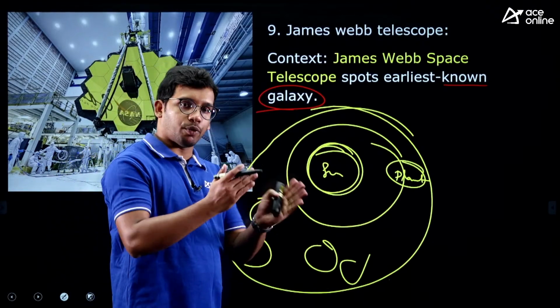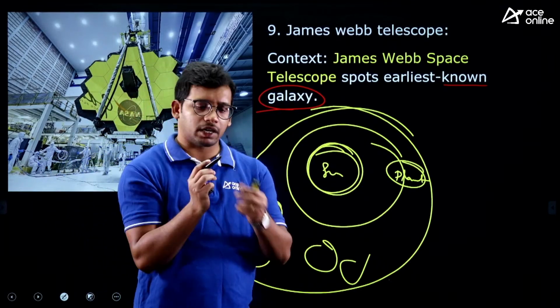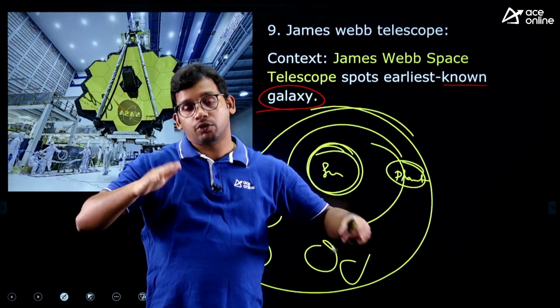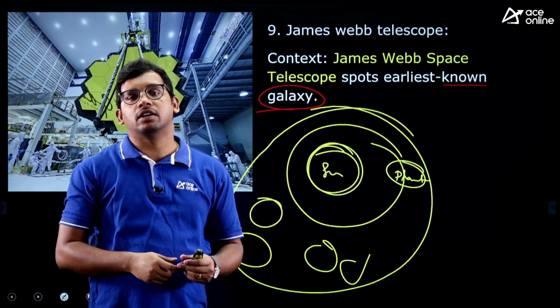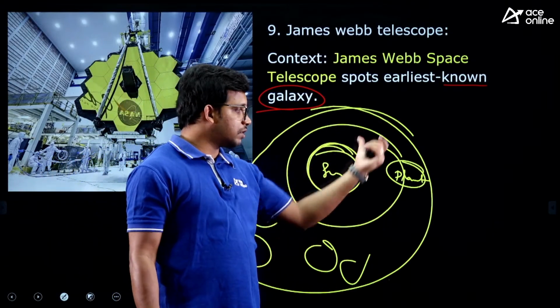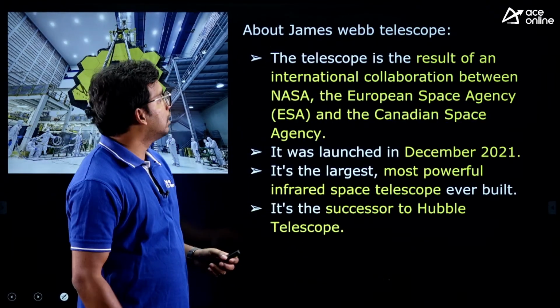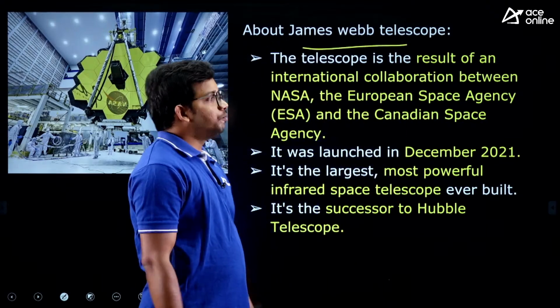Galaxies keep on emerging over a period of time. The universe was like a single small particle, it exploded and keeps on expanding. Even today the universe is expanding. That's why we are not able to know what exactly is the longest distance of space. It is still evolving. Now as part of this they have identified a new galaxy, the oldest one till now. Let's know about the James Webb telescope before the discovery.